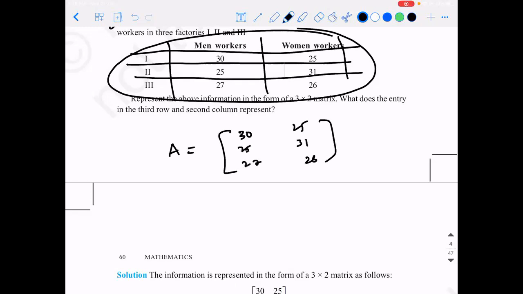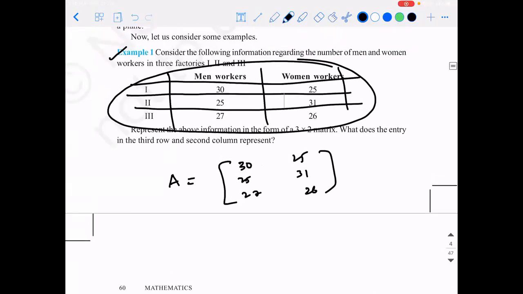So what is the meaning of this? What will the person who's reading your paper understand? That in factory 1, there are 30 men workers and 25 women workers. In factory number 2, there are 25 men workers and 31 women workers. In factory number 3, you have 27 men and 26 women. See, this is one way of representing.